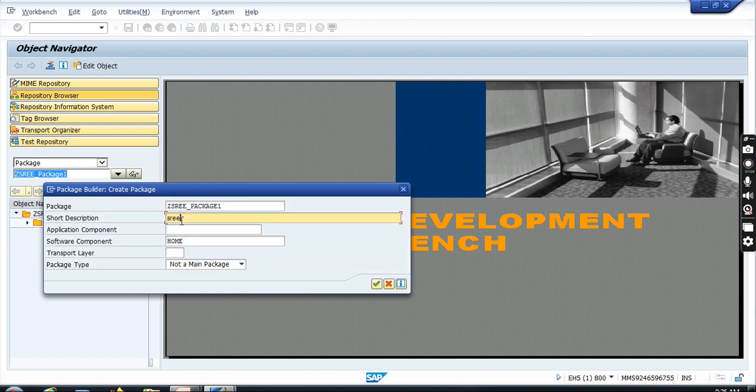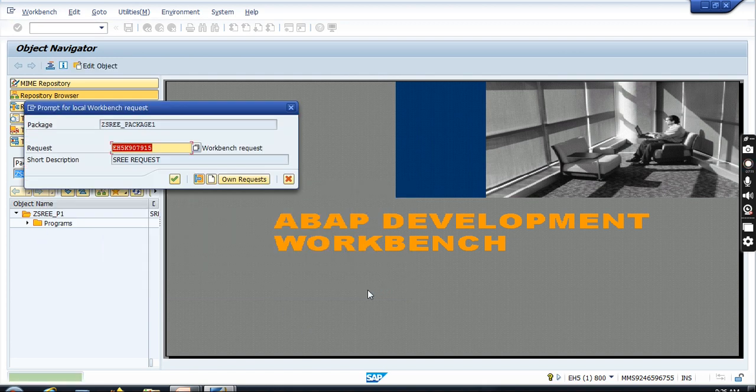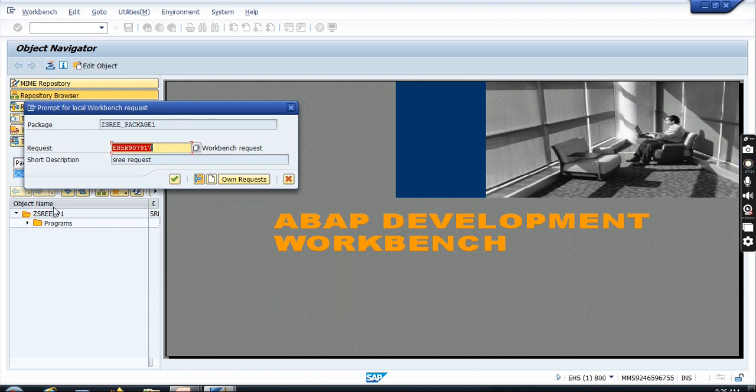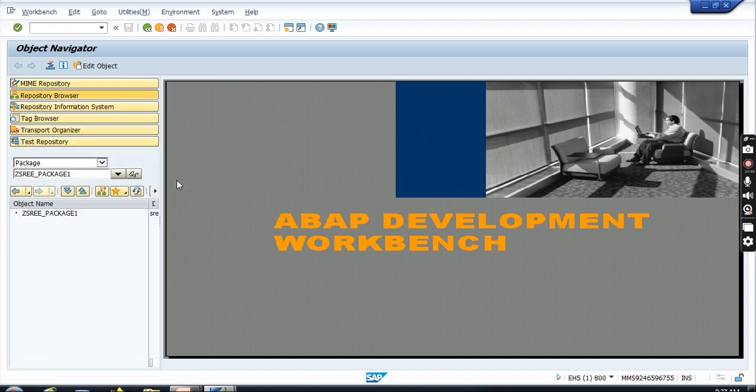Here you can enter the description for this package. Next, choose the tick mark. Then here we have two options. One is own request, the next is create request. Here you have to create a request for our package. The request number will be generated automatically. It contains 10 characters in total. The first three characters represent the name of the system, and the remaining are all numbers. So the request number is generated implicitly. After that, I am going to create one program.